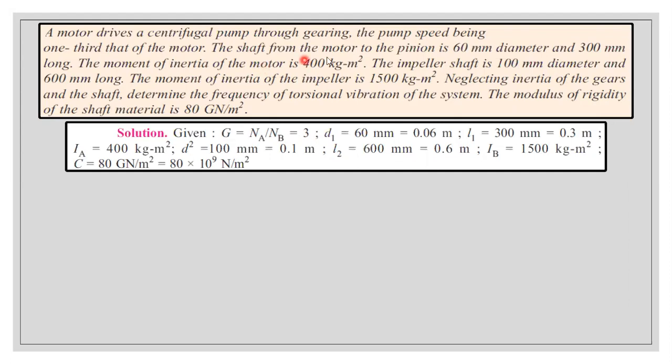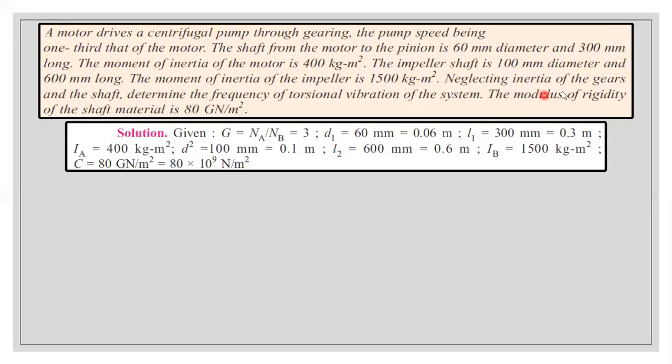The shaft from the motor to the pinion is 60 mm diameter and 300 mm long. So we know the diameter of the shaft is 60 mm, convert to meter, and we know the length of the shaft, that is 300 mm, convert to meter. The moment of inertia of the motor is 400 kg meter square. So IA is equal to 400 kg meter square. And next thing is the impeller shaft is 100 mm diameter and 600 mm long. So diameter 2 is 100 mm, convert to meter, and length is 600 mm, convert to meter. And finally, the moment of inertia of the impeller is 1500 kg meter square. So IB is equal to 1500 kg meter square.